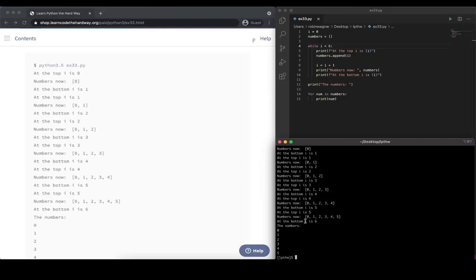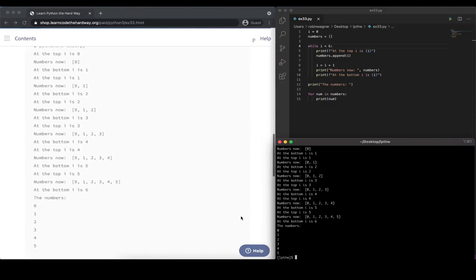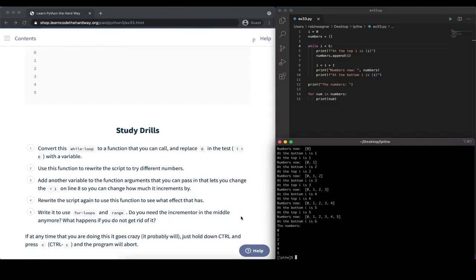We print out at the bottom i is 6, and now our loop stops because 6 is not less than 6. The statement is false, so we stop and then we print out the numbers. Here we loop over the values in our list, 0 through 5, and print those out. So that's basically how we would work with a while loop and how we would iterate over it. And very importantly, we always have to make sure that at some point our while loop will no longer be true, so it stops and we don't run into this infinite loop issue.